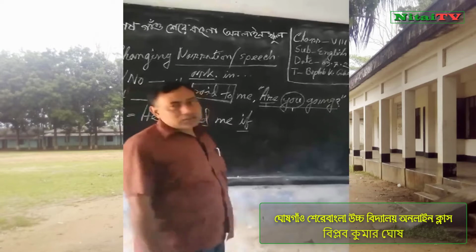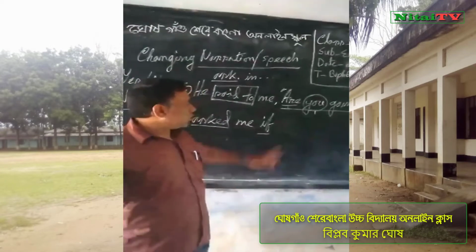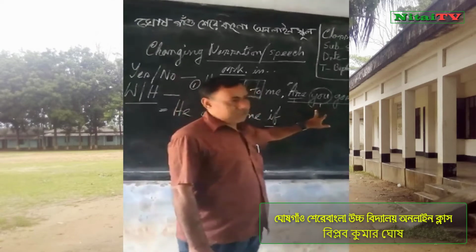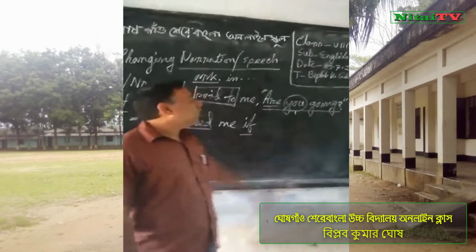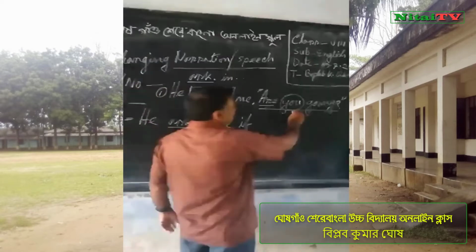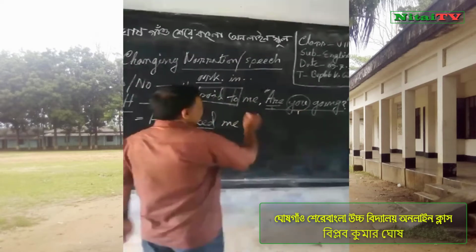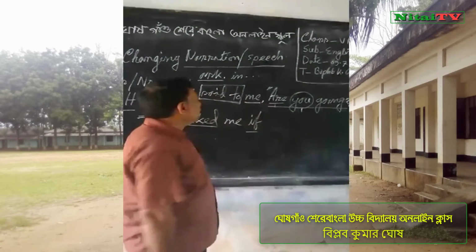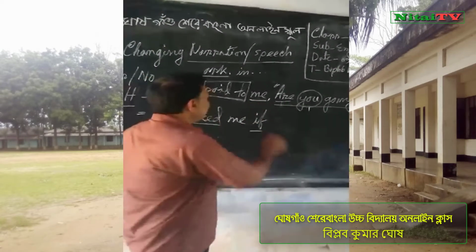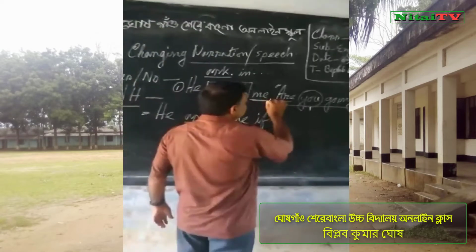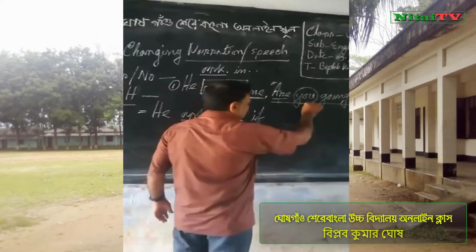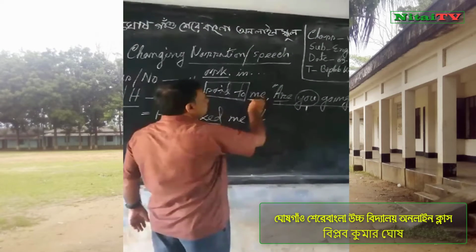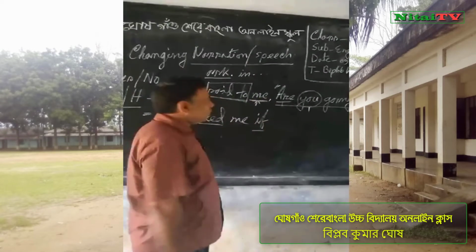Dear student, you know first person and second person in the speech will be changed. So, you will be changed. You follow, always second person. Here is second person. Me. This is object. This word me is the first person.